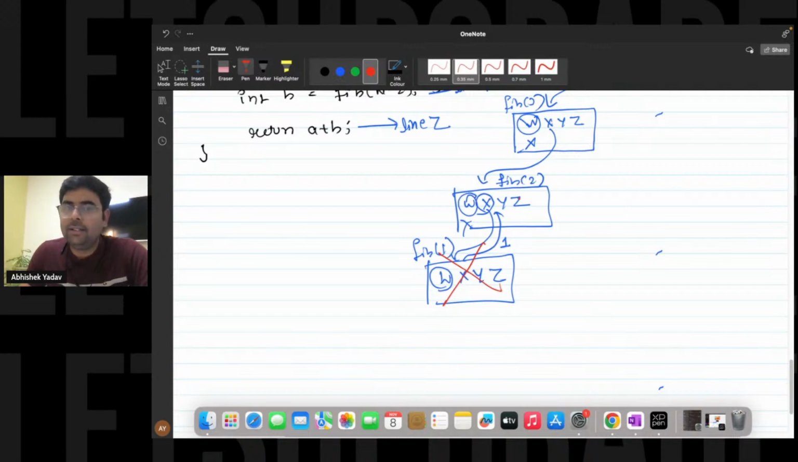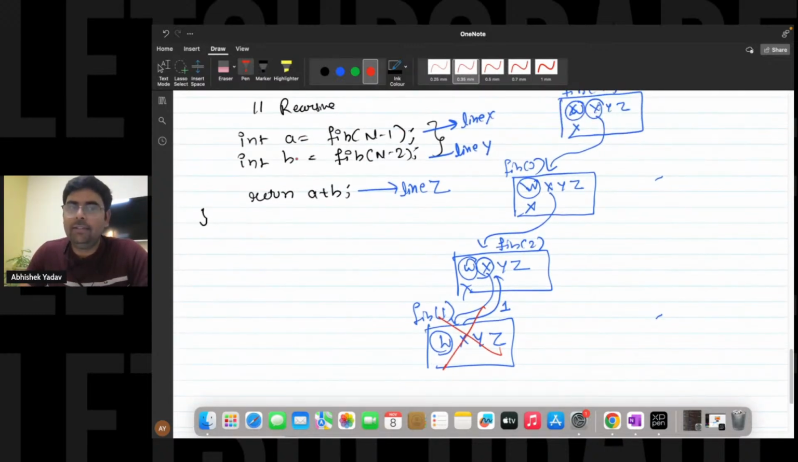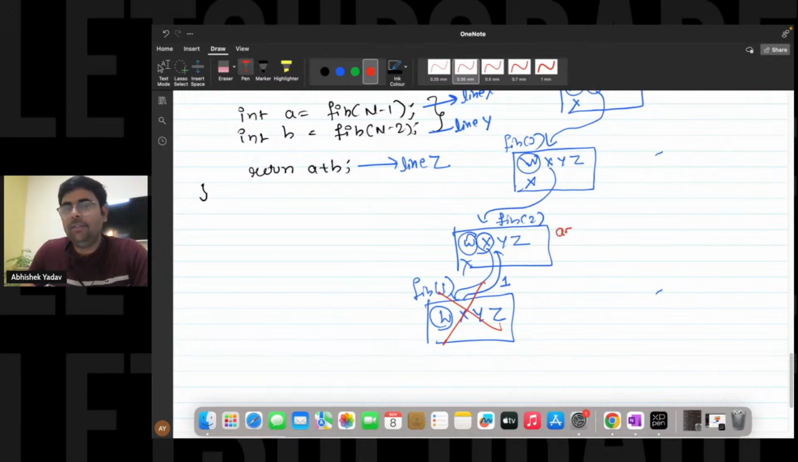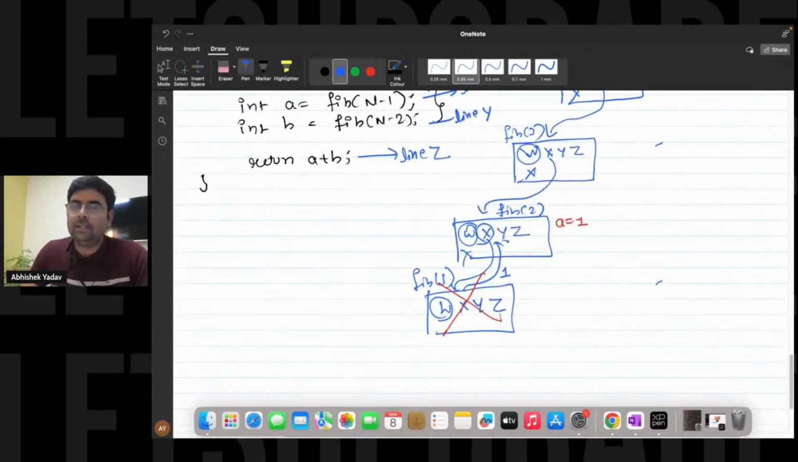Now you are standing where? You are standing in the world of Fibonacci of 2 and you have executed line number X and you got 1, and that 1 will get stored where? Inside variable a, right? So inside variable a, 1 will get stored, right? Now you will move to y, right? At line y. At line y, what you are doing, guys? Again, you are calling a recursion. Calling a function means creating a new stack frame.